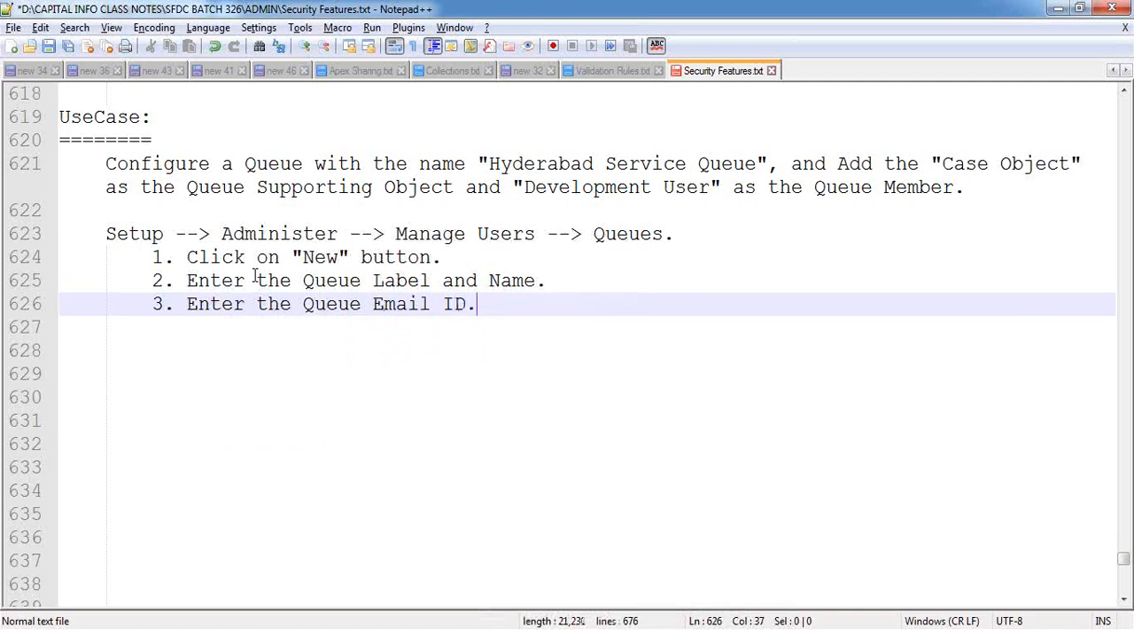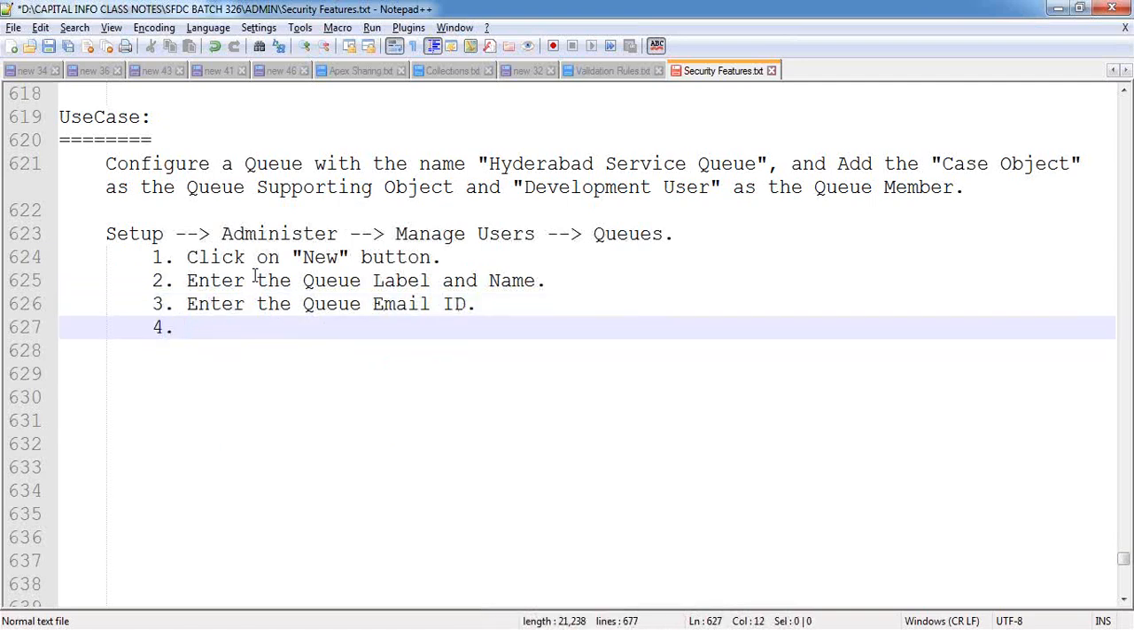Enter the queue email ID here. So what is the use of this queue email ID? Whenever I place a record inside the queue, all the queue members will receive the email notification. Suppose there is only one member inside my queue.